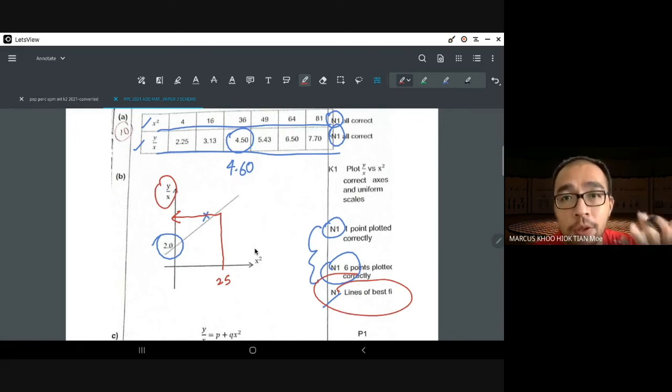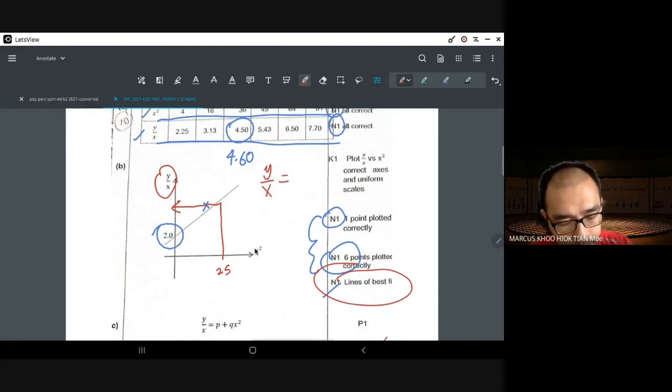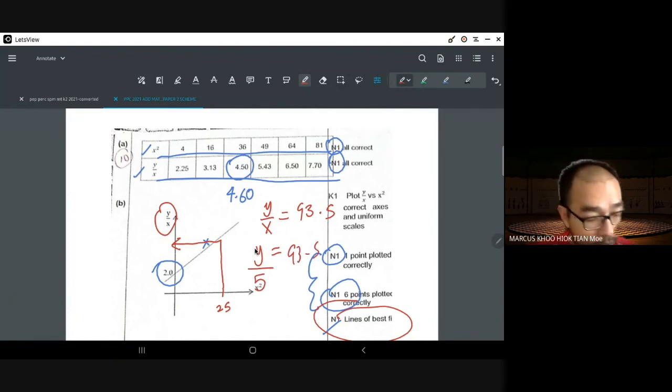You still have to do another step. So y over x equals, let's say, for example, you get about 93.5. So your y will be equals to what? y over 5 equals 93.5.